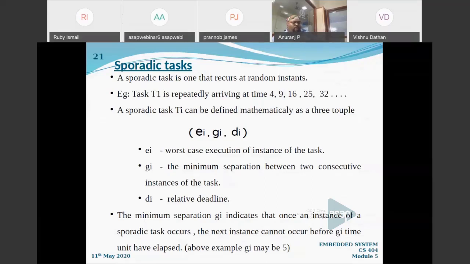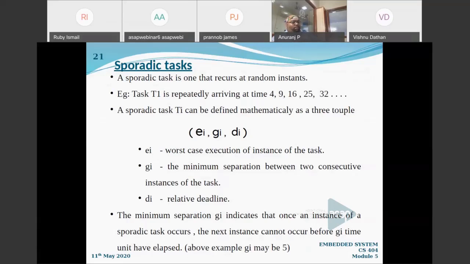Now we will go on to the tuple definition. It is a three-tuple actually. What is EI? It is the worst-case execution time of the instance, right? And what will be GI? GI is the interval that I have already told. It is the minimum separation between two consecutive instances of the task. And DI is the relative deadline that I have already told. The minimum separation GI indicates that once an instance of a sporadic task occurs, the next instance cannot occur before GI time units have elapsed. Right? So you will now know what a sporadic task is.